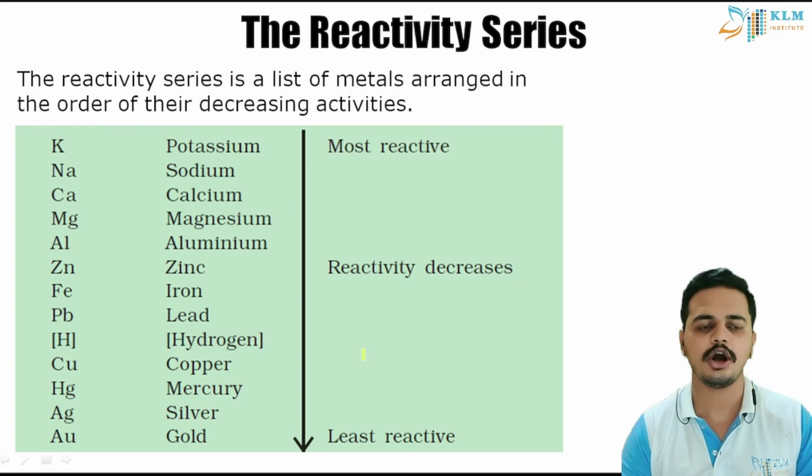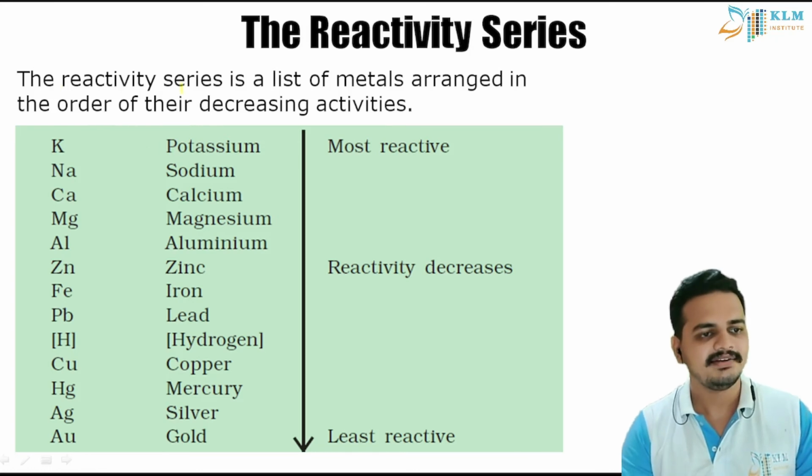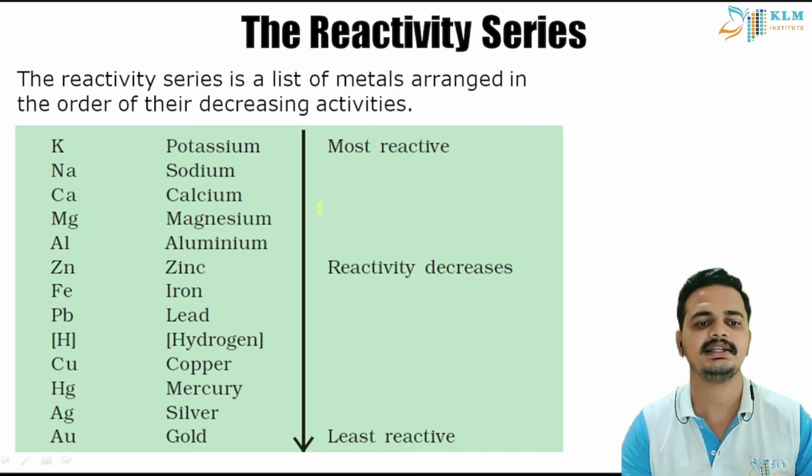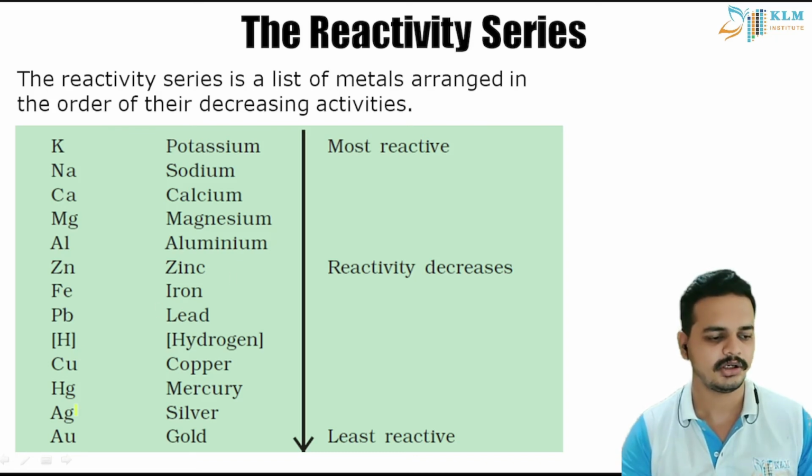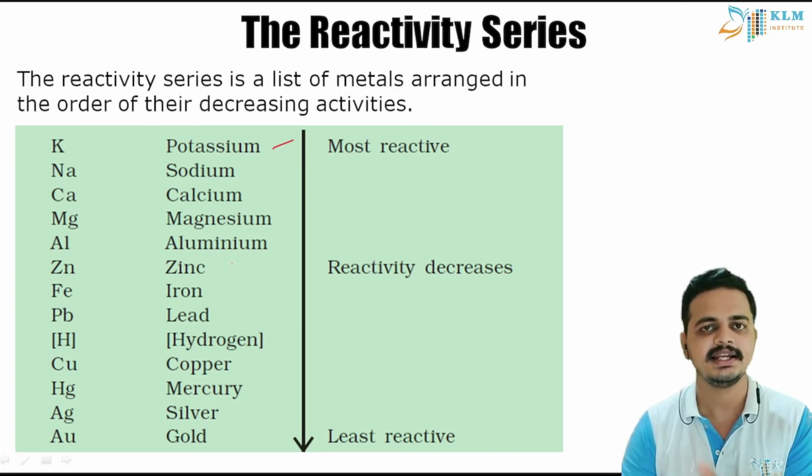So we've already spoken about the reactivity series. We will study that in detail in this slide. The reactivity series is a list of metals arranged in the order of their decreasing activities. That is, the most reactive is on the top and the least reactive is on the bottom. You can see here, we will take potassium, and if we add it just to water, you could see that it instantly catches on fire. So it is the most reactive metal in the reactivity series.